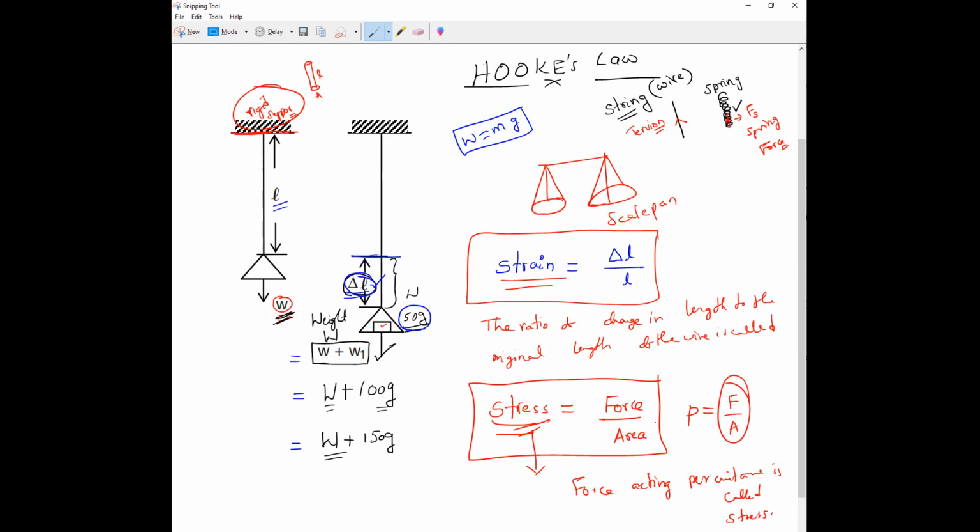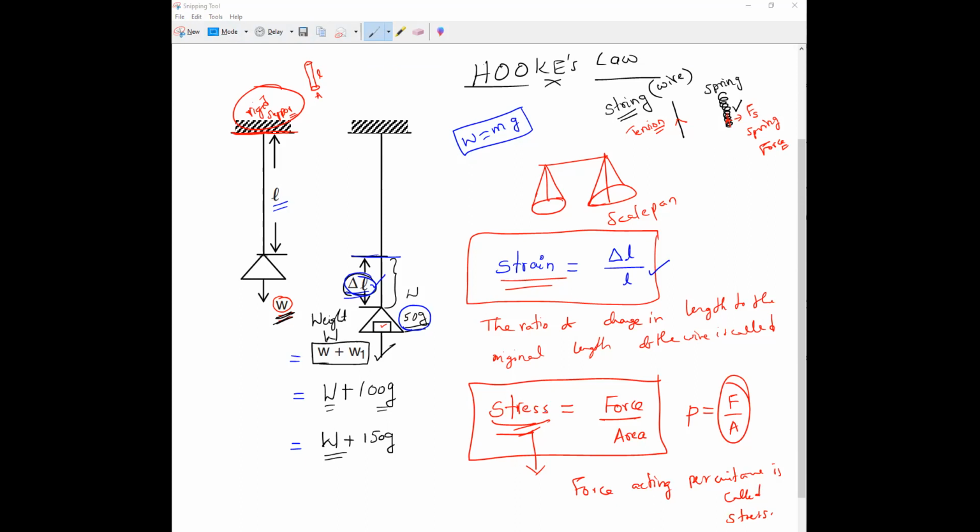Stress is equal to force by area. Strain is equal to change in length divided by original length. Pressure you can take as stress, that is, force by area. Everybody understand?